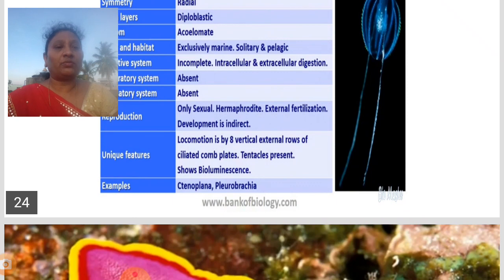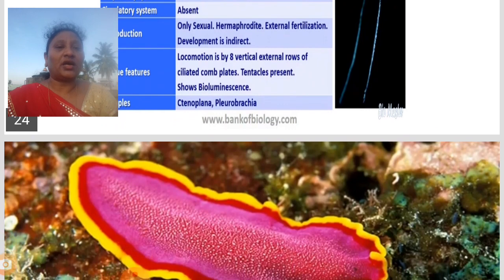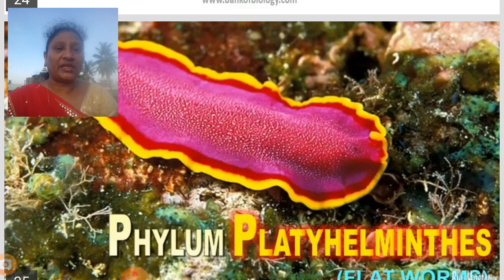They are hermaphrodites with external fertilization, and development is indirect. Locomotion is by 8 vertical external rows of ciliated comb plates, and tentacles are present. They are bioluminescent, and examples are Ctenoplana and Pleurobrachia.